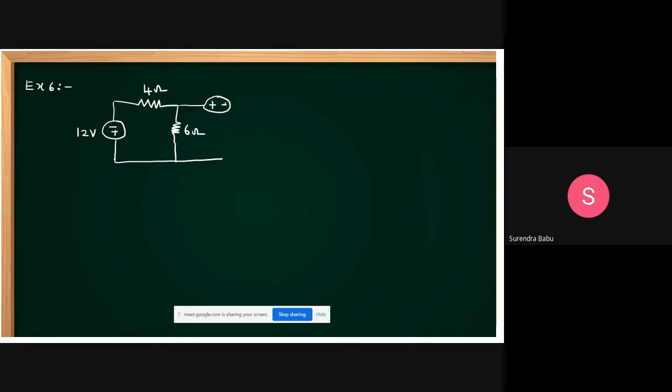This plus minus, 36 volts is given. And it is a 12 ohm resistor. And it is a 3 ohm resistor. And this is 24 volts. It's 24 volts. Let this be V1 and this be V2. Find V1 and V2.